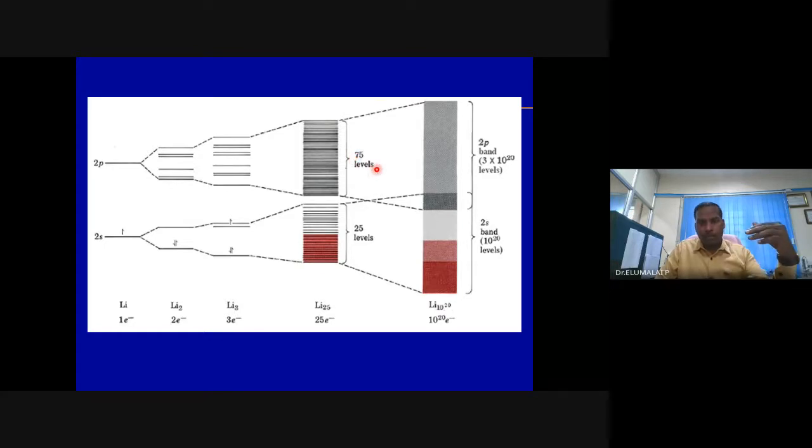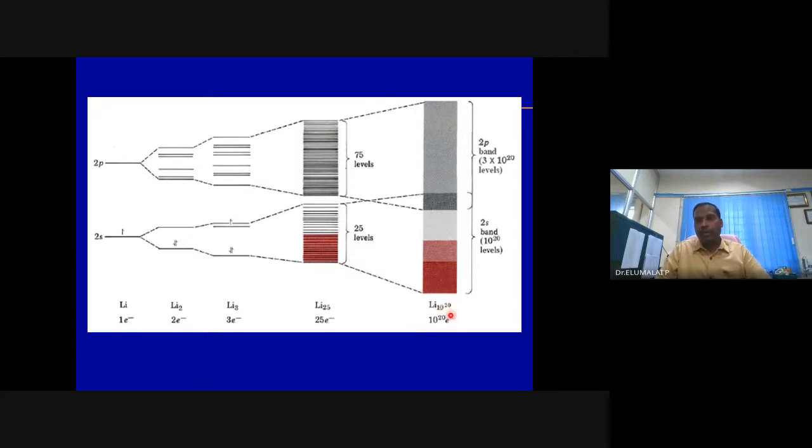So many energy levels. The discrete energy levels become a continuum, and there is a formation of bands in solids. Band theory provides the explanation. Depending on the spacing, whether there is space or no space, we classify the materials into three types. If there is a spacing between the valence band and the conduction band, they are either semiconductors or insulators, depending on the value of the band gap. If there is no band gap, it is a metal.